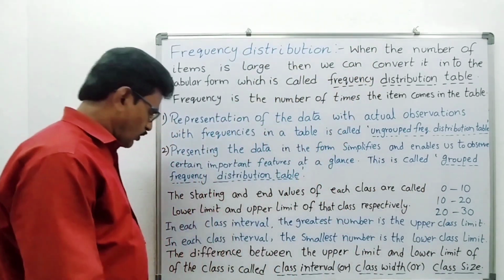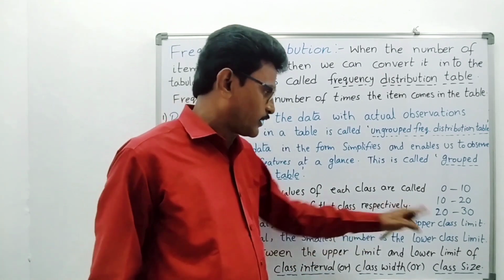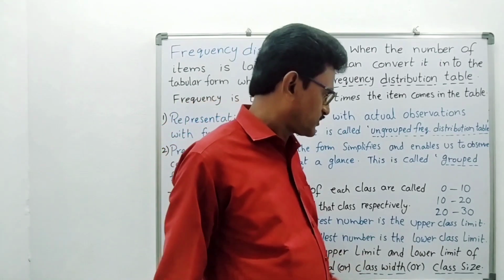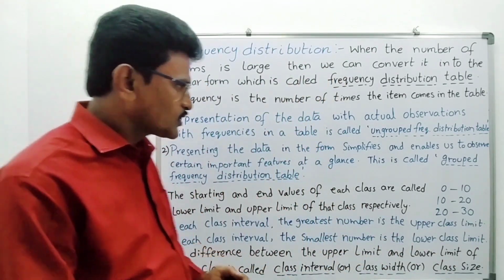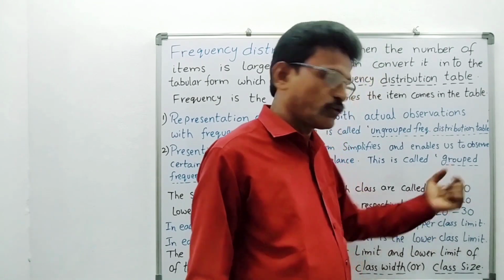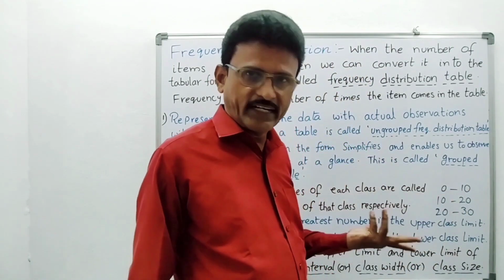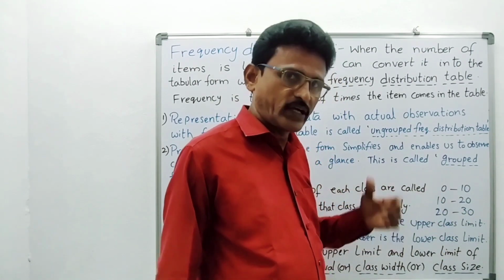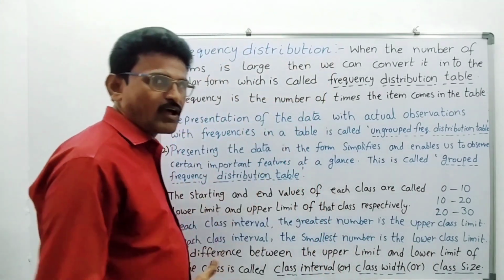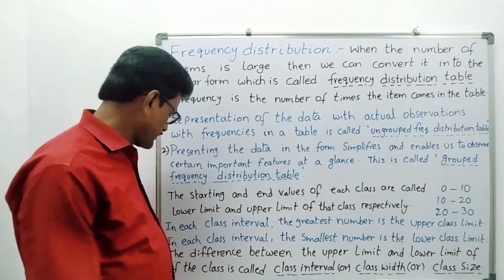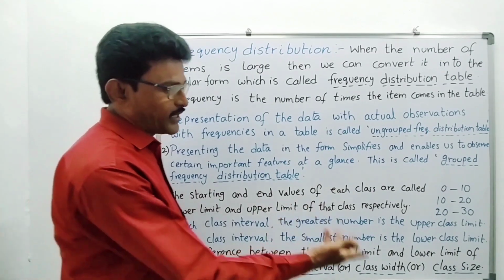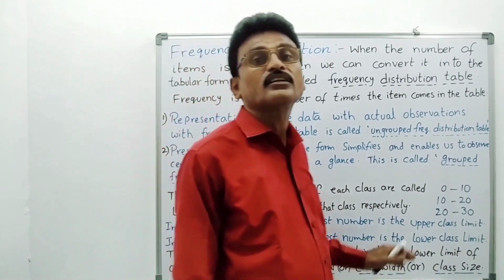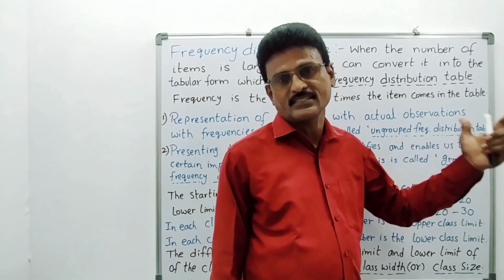Like that. Now, the difference between the upper limit and lower limit of every class interval is said to be class interval or class width or class size. See, this is one class, the 0 to 10 class. Here 10 minus 0, we are getting 10. In 10 to 20, upper class limit minus lower class limit, 20 minus 10, we are getting 10. The 10 is said to be class interval, class width or class size. So the difference between the upper limit and lower limit of every class is said to be class interval, class width, class size.